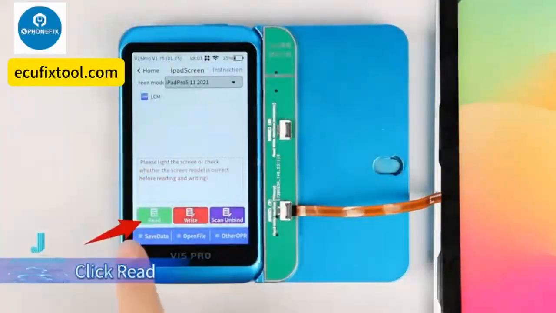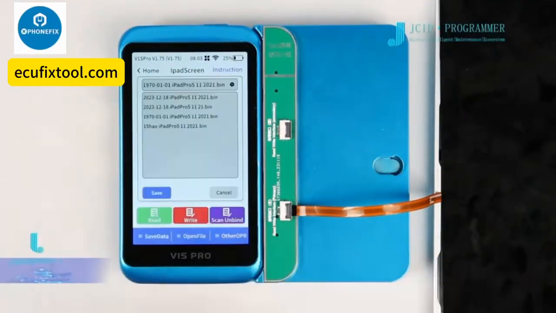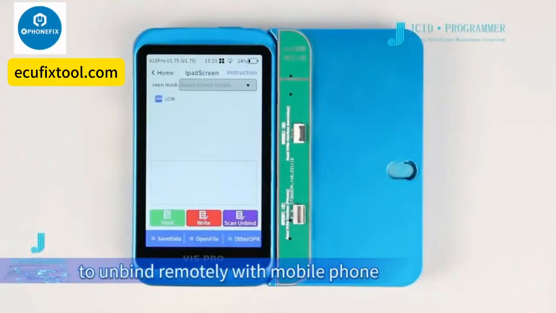Light up the screen of the iPad. Click read. Click save data and save the original screen data. You can also scan a code to the iPad remotely with a mobile phone and save the original screen data.